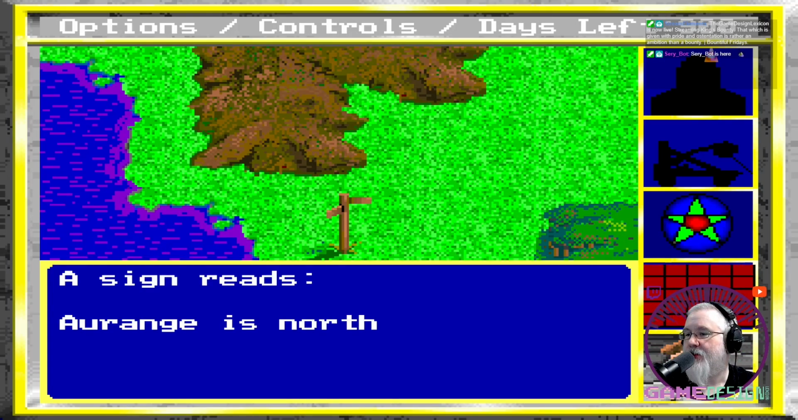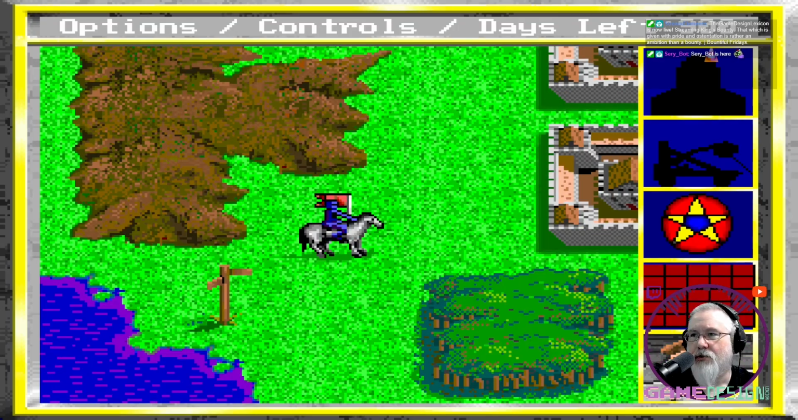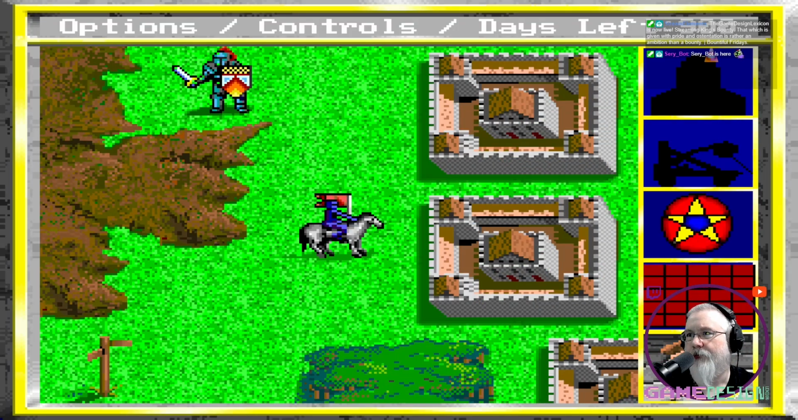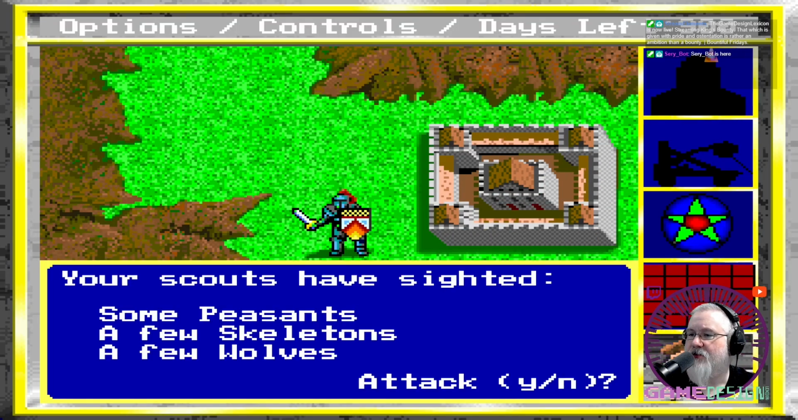The sign reads, orange is north. Orange? And then we got, your scouts have sighted some peasants, some skeletons, and some wolves. Attack? Yes.